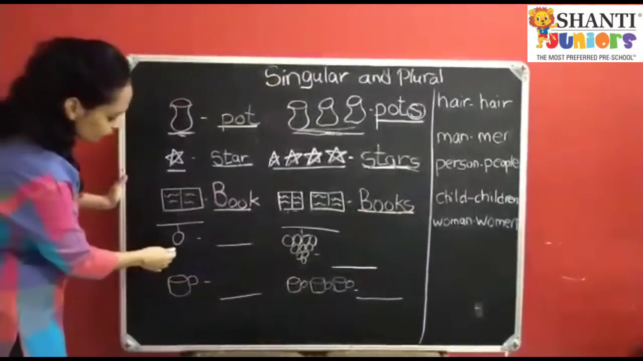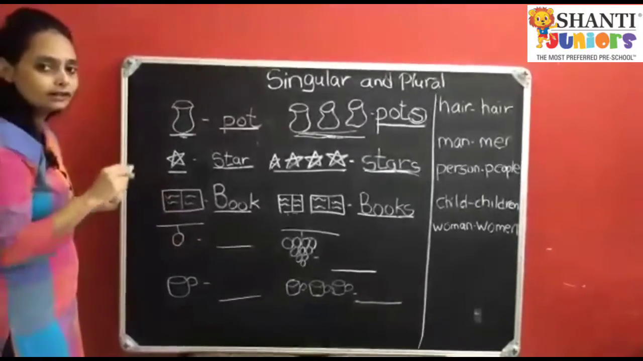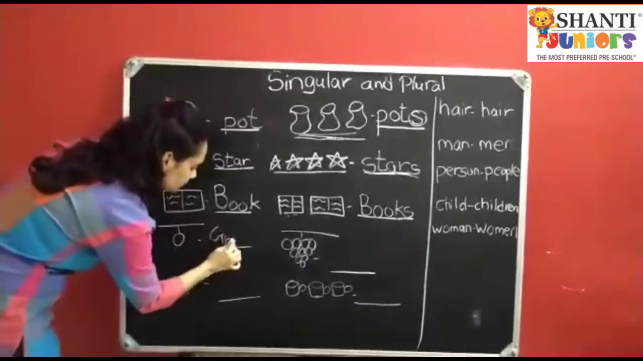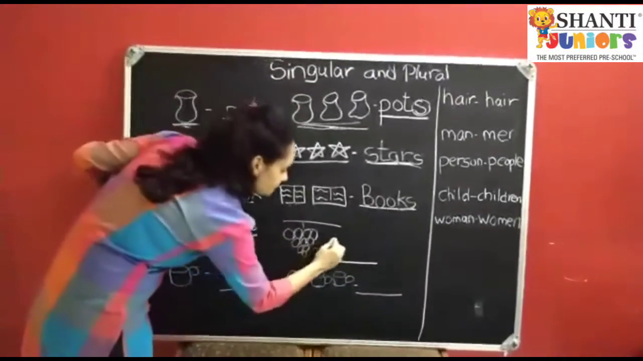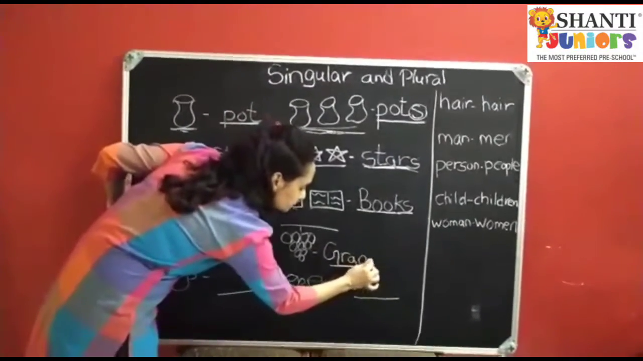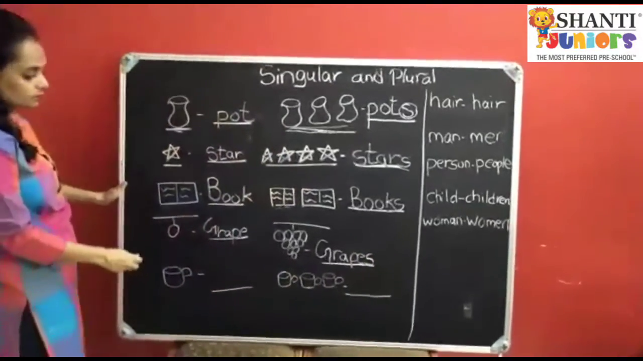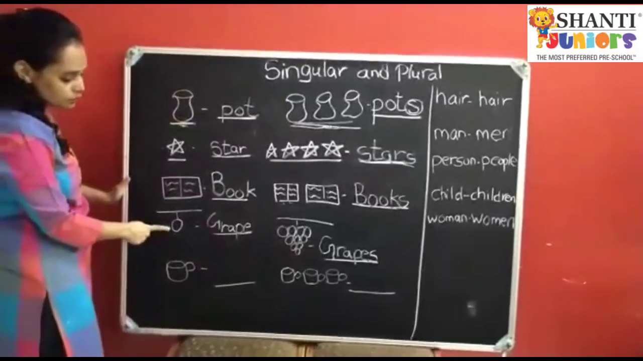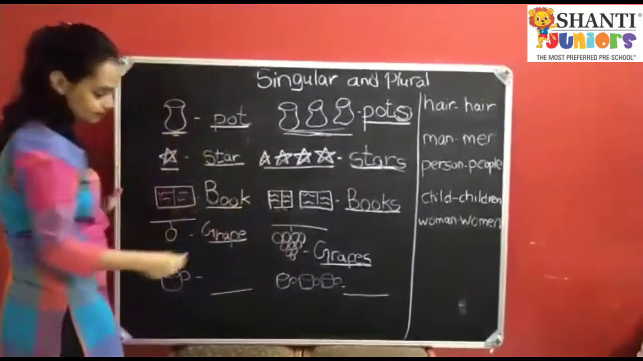Okay, here children, grapes is given. How many grapes? 1 grape, a single grape. Grape and grapes. It becomes more than one, so grapes. S will come. Okay children? So this is grape and this is grapes, because here is a singular, here is a plural. Plural means more than one.